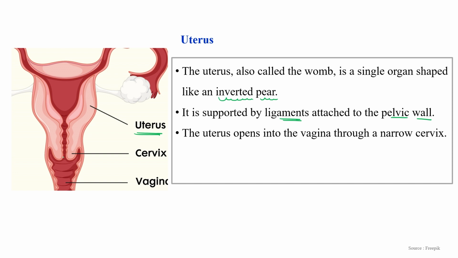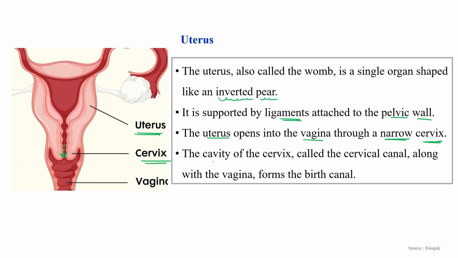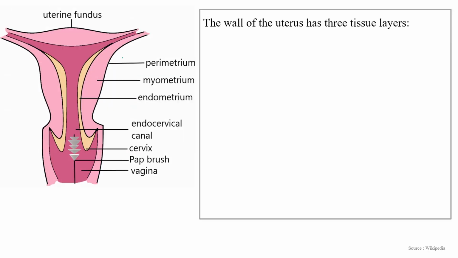The uterus opens into the vagina through a narrow passage known as the cervix. The cavity of the cervix is called the cervical canal, and along with the vagina this total region is known as the birth canal. So the birth canal includes the vagina and cervix. Clear?